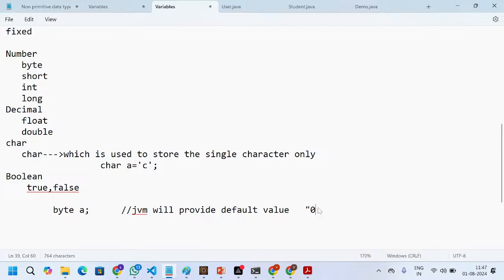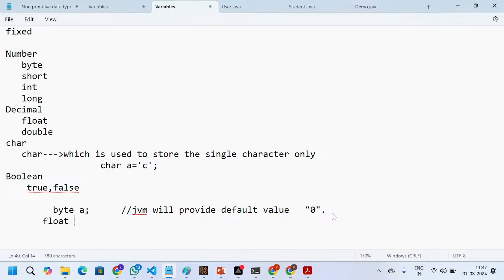So this is also important. From the interview perspective, they will ask what is the default value for byte, the default value for short, the default value for int and long. Next question, they will ask what is the default value for float and what is the default value for double also. The default value for float and double is also the same thing.